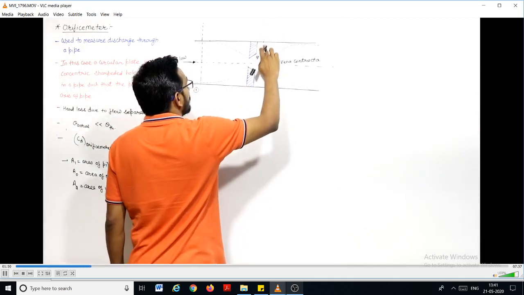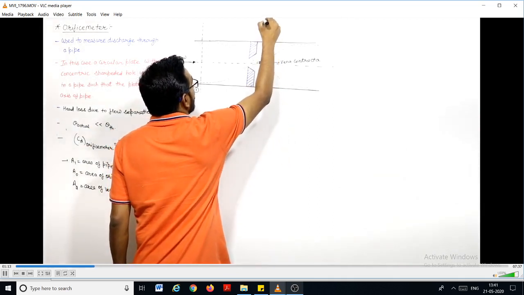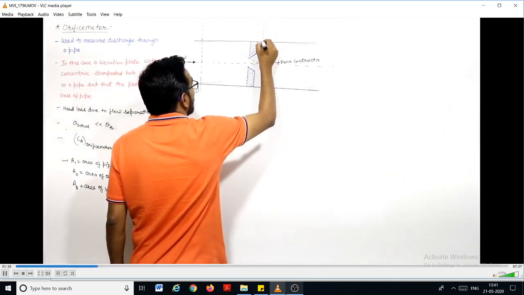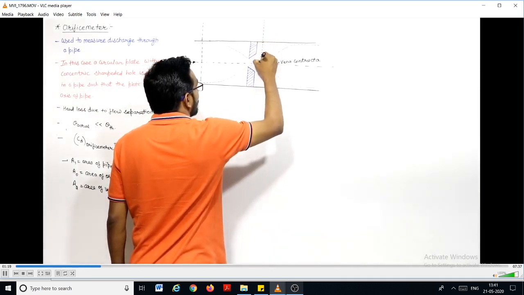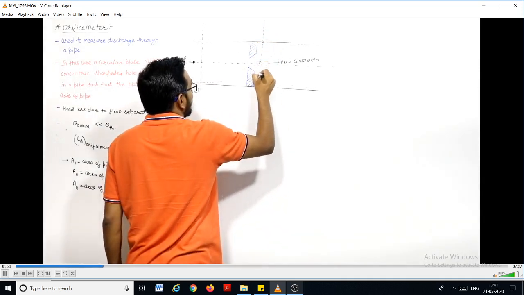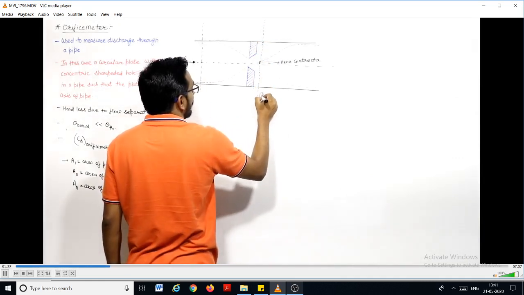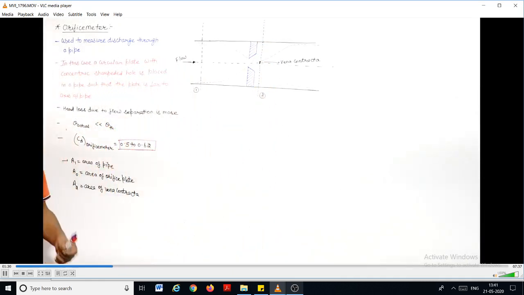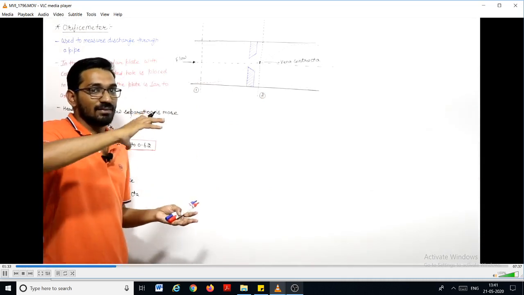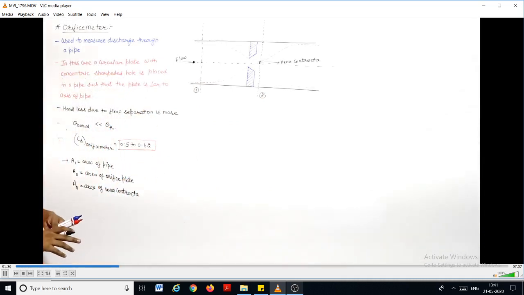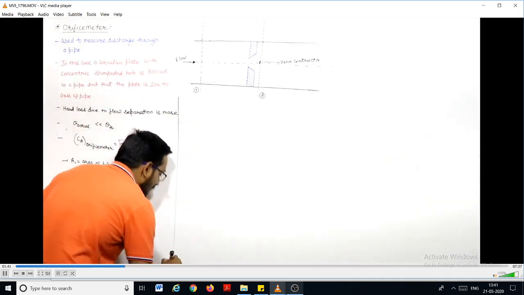In the orifice meter, as in the Venturi meter also, we take the throat as a section, because here the pressure will be minimum. Velocity is maximum at this vena contracta, because the area is minimum at the vena contracta, so the pressure is minimum at the vena contracta. The manometric height will be good and the results will be better if I take the section at the vena contracta. So let us solve for this.